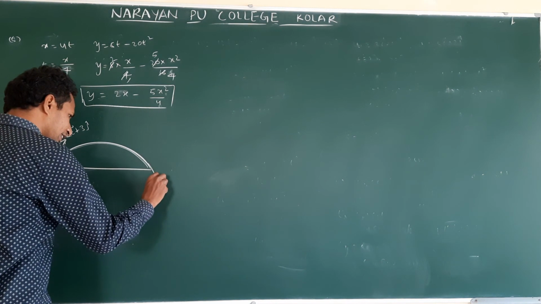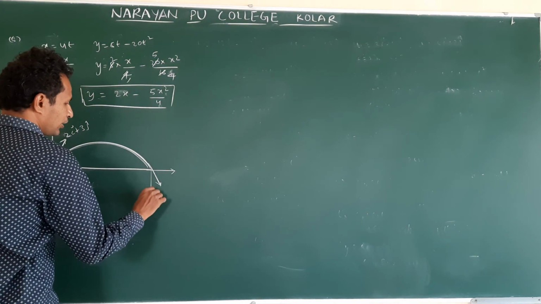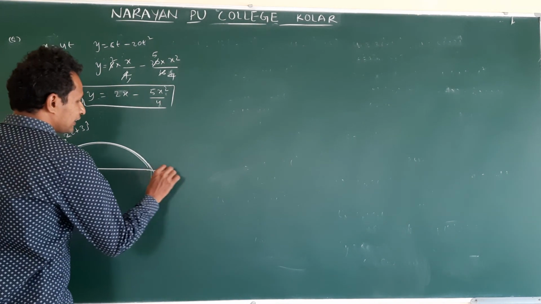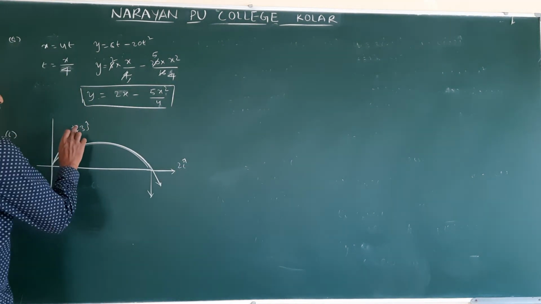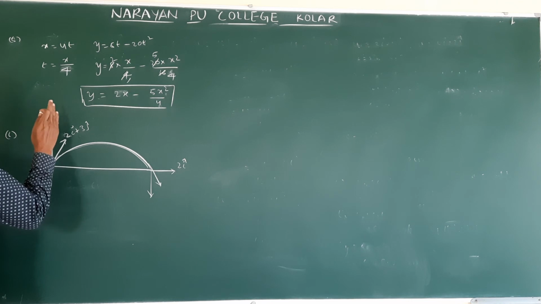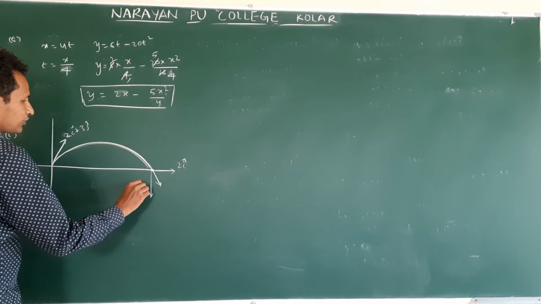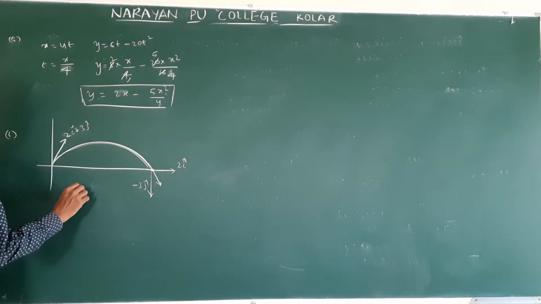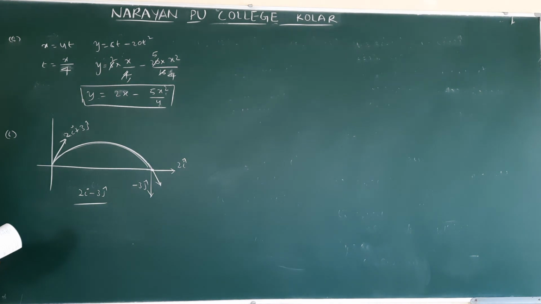Here the velocity direction is this one, so it has a component along this direction. So horizontal direction remains same, that is 2i cap. But at the start 3j cap is acting up, while reaching B it is acting down. This is minus 3j cap. Then answer is 2i cap minus 3j cap. Clear?